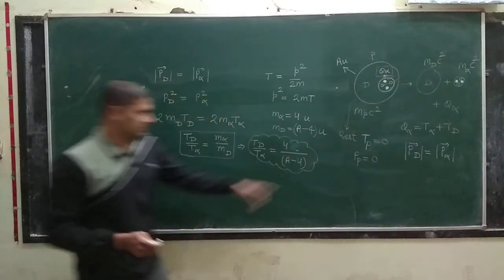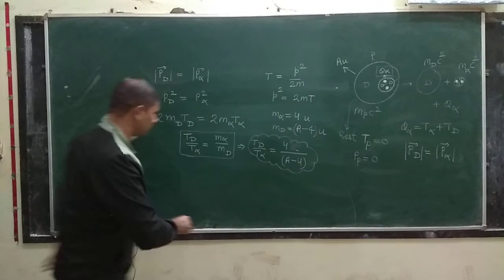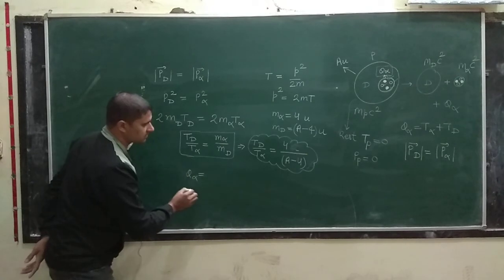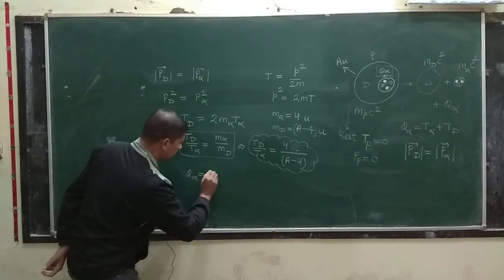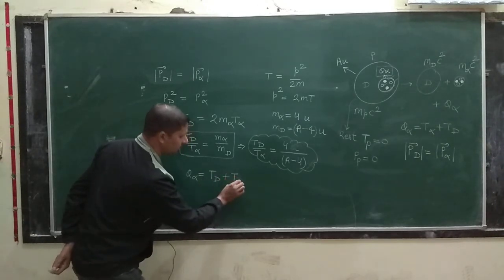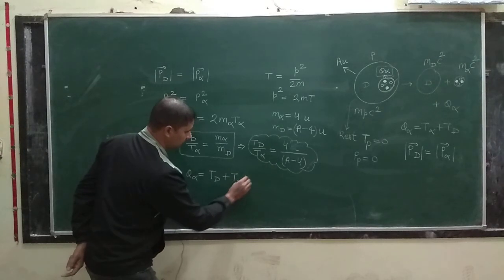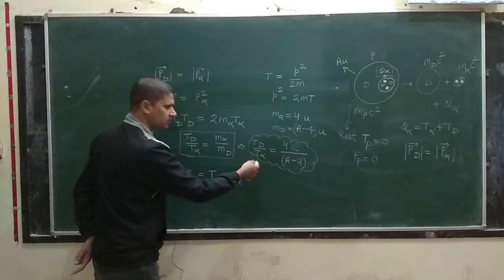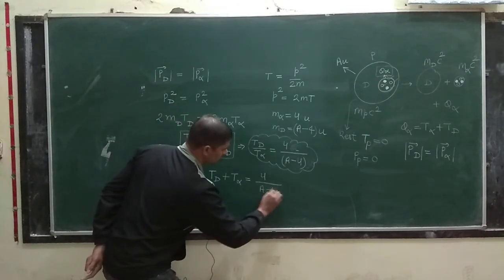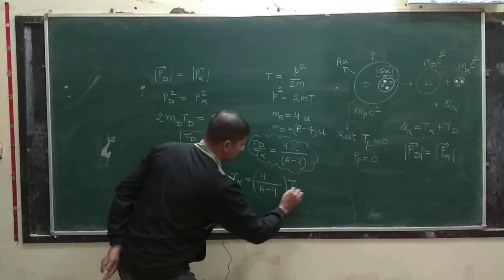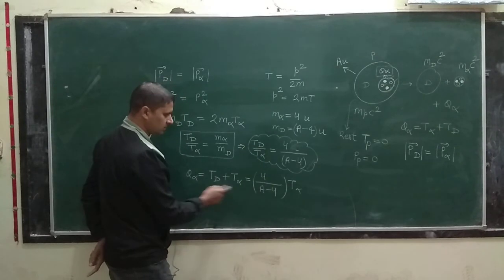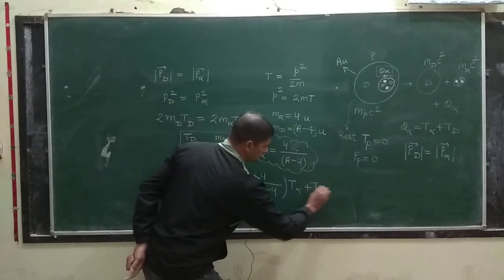Now come to the first equation, Q alpha. Here you can write Q alpha is equal to T_d plus T alpha. If I put the value of T_d from this equation, then it will be 4 by A minus 4 times T alpha. Rearrange this equation and find T_d, put here, and then you have T alpha.